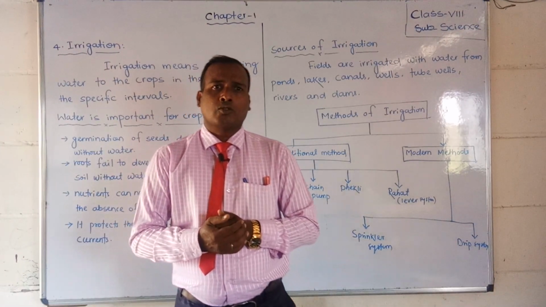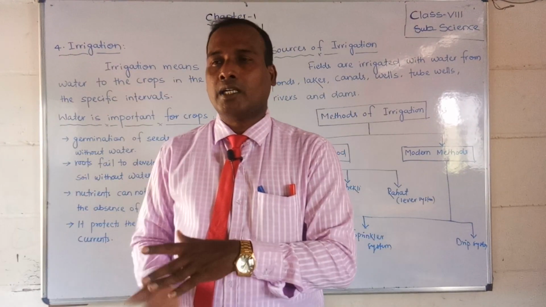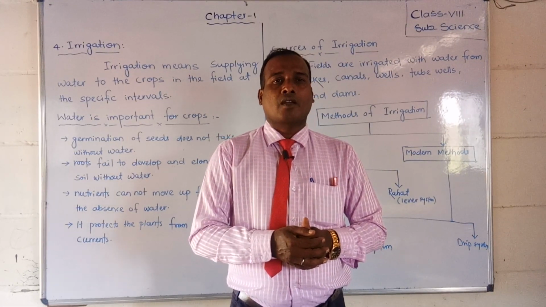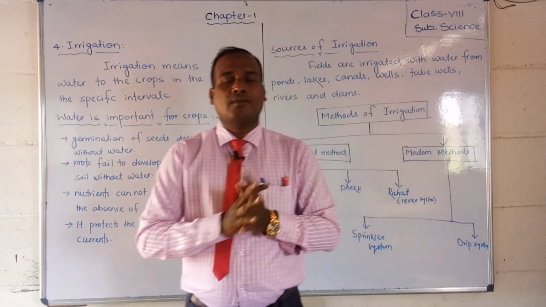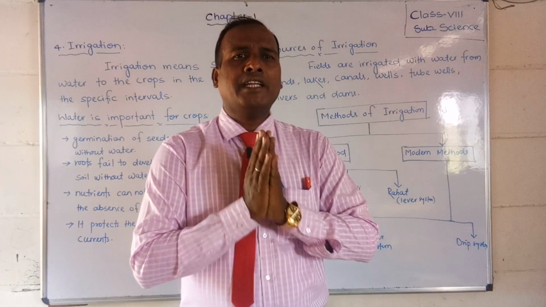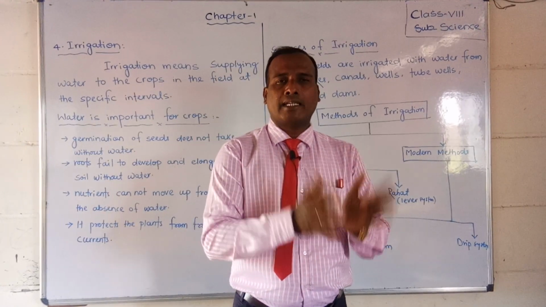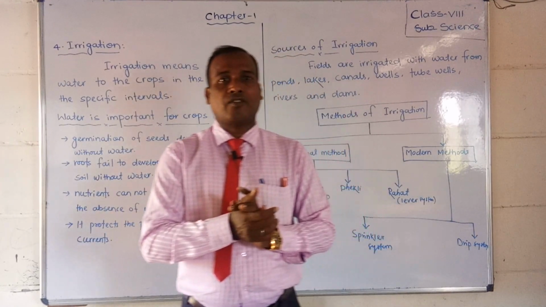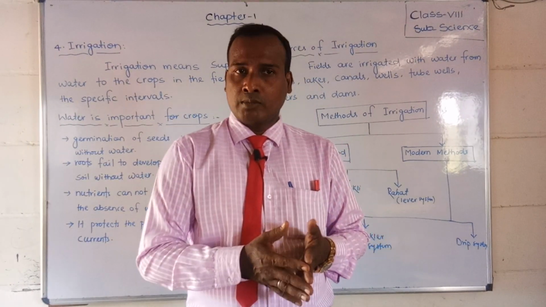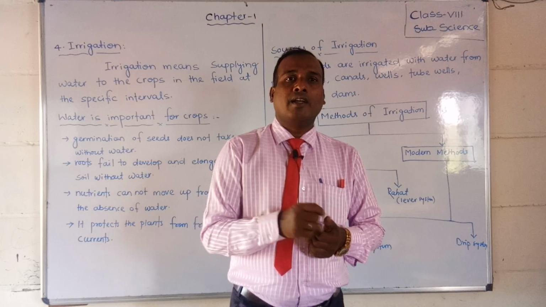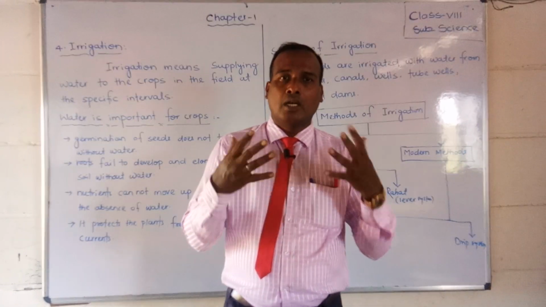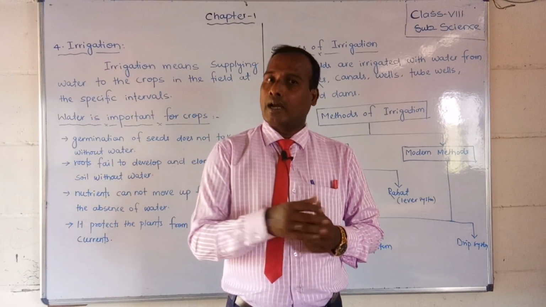Okay students, you know how we do irrigation when we give water to a flower plant. You know very well that without water, no living organisms can exist or survive. Every plant or animal needs water to survive and to live on the earth.